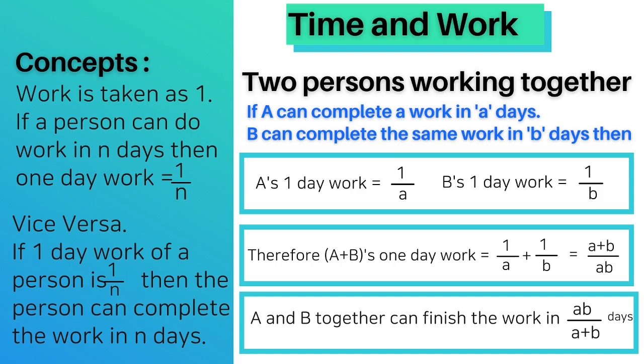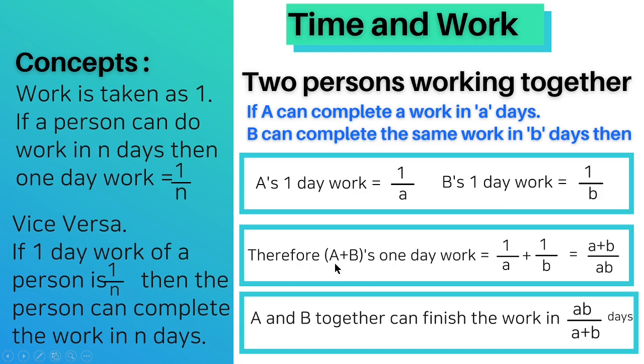In every question, we have to convert the work into 1 day work, or if it is in hours, it will be converted into 1 hour work. Now we go to the formula when two persons are working together. If A can complete a work in A days and B can complete the same work in B days, then as already discussed in the concept, we have to calculate the 1 day work of A and B. A's 1 day work equals 1 upon A, B's 1 day work equals 1 upon B.